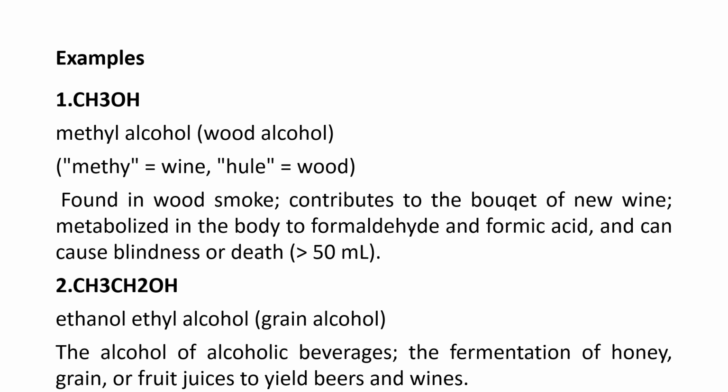Now, class, let us discuss examples of alcohol. Firstly, we have methanol, also known as wood alcohol. This wood alcohol is found in wood smoke.